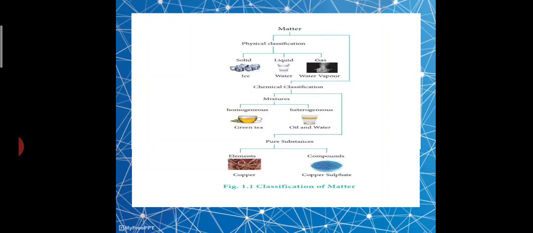So under physical classification, what do we have? Solid, liquid and gas. Under chemical classification we have mixtures and pure substances. This mixture was further classified into homogeneous and heterogeneous mixtures, and pure substances are elements and compounds. We saw the definition for each of them. I hope you all did the assignments also, and we saw the atomic mass calculation and molecular mass calculation.